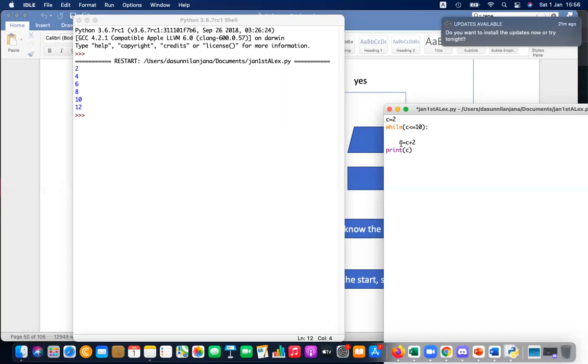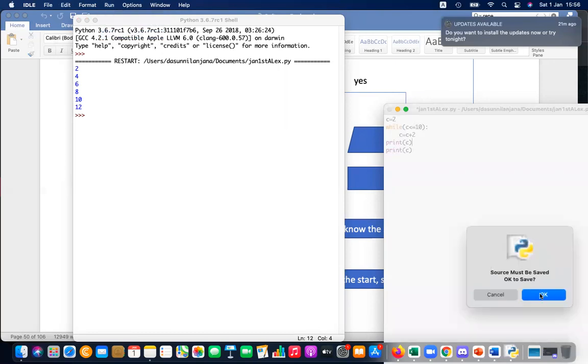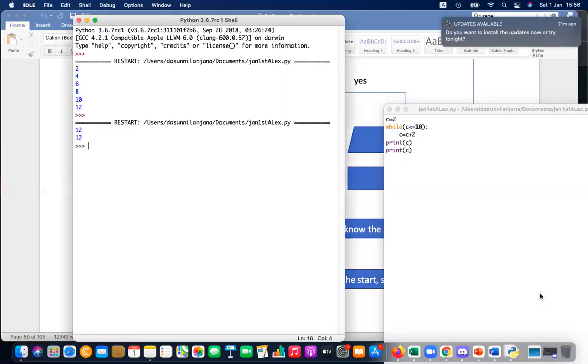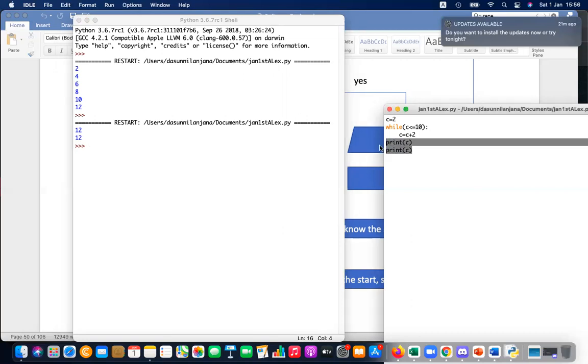Let's put c equals c plus 2 into the while and then print it. Now what will happen? It will print 12. It will print 12 because this will be executed but nothing will be printed, and after that you ask it to print, so it will be printed. So be careful with these statements.